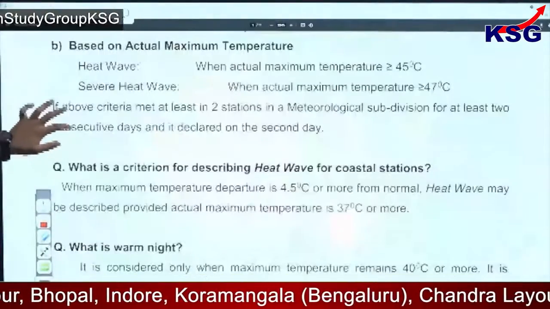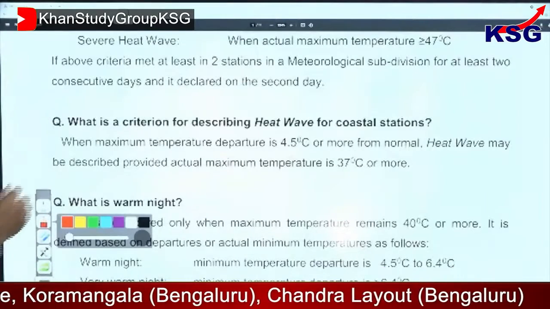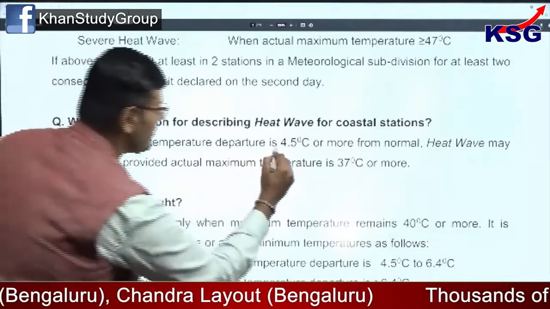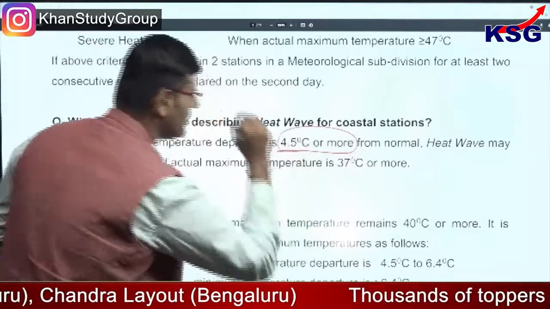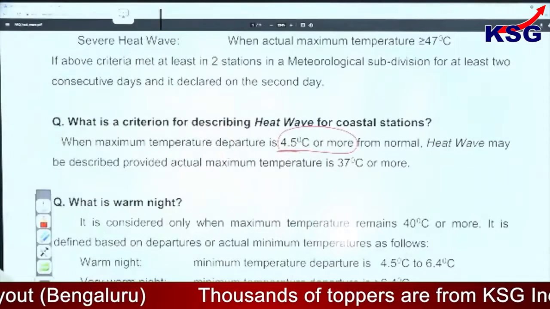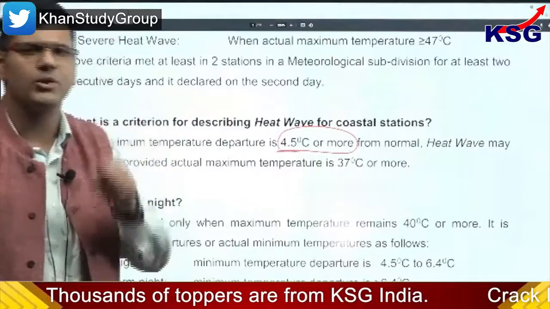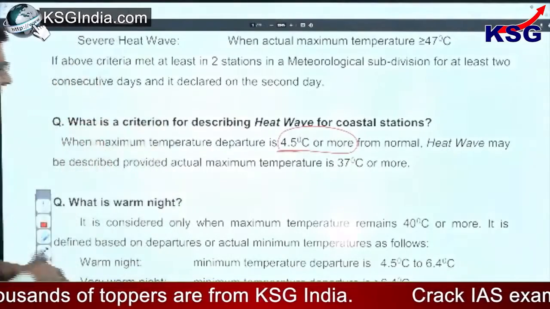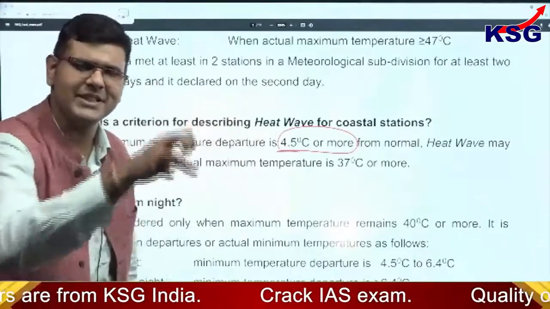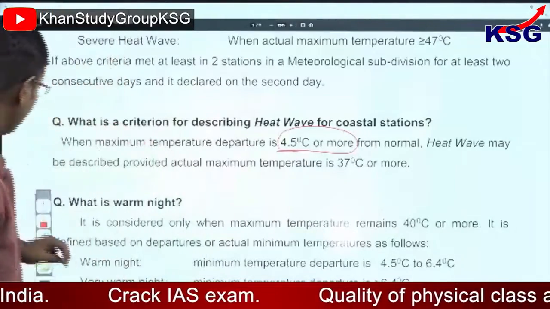What is the criterion for describing a heat wave for coastal stations? Now, very important. For a coastal station, when the maximum temperature departure is 4.5 degrees Celsius or more from normal, a heat wave may be described provided the actual maximum temperature is 37 degrees Celsius or more. So be very clear: for the coastal areas we have a different parameter, for the plain areas a different one, and for the hilly regions a different pattern.